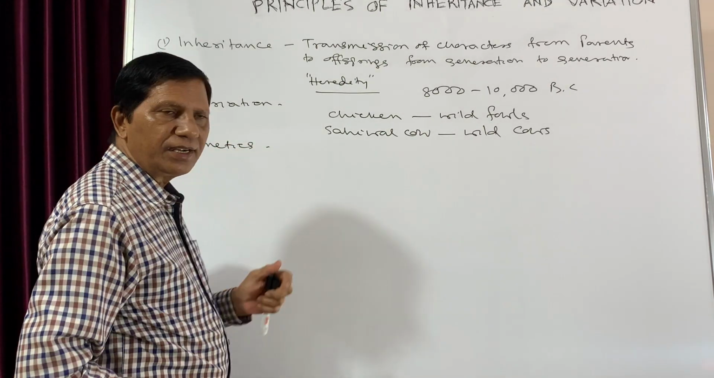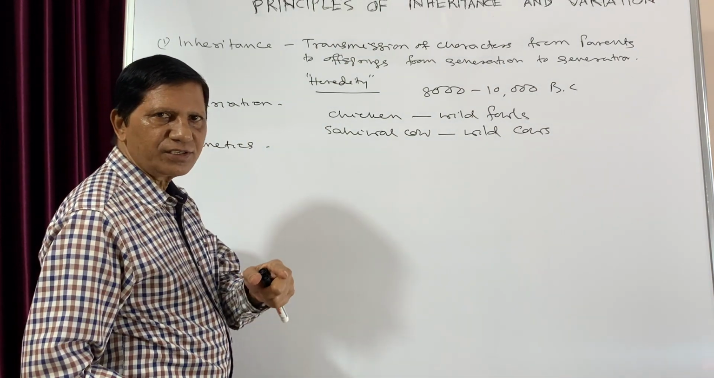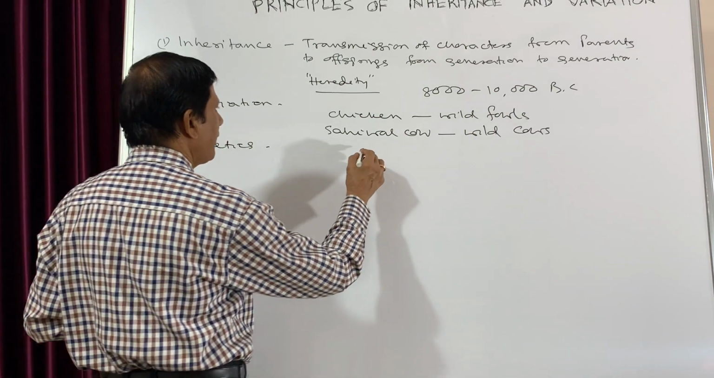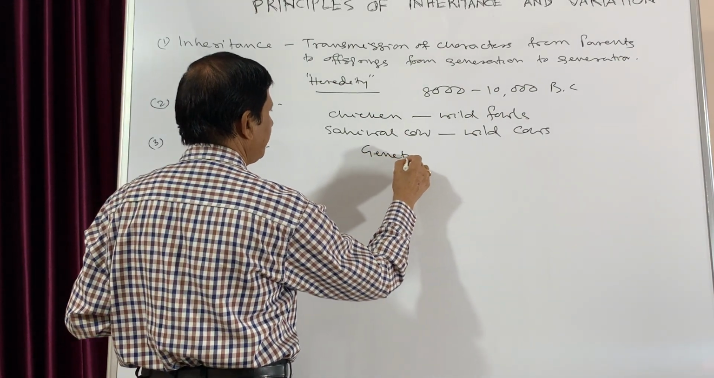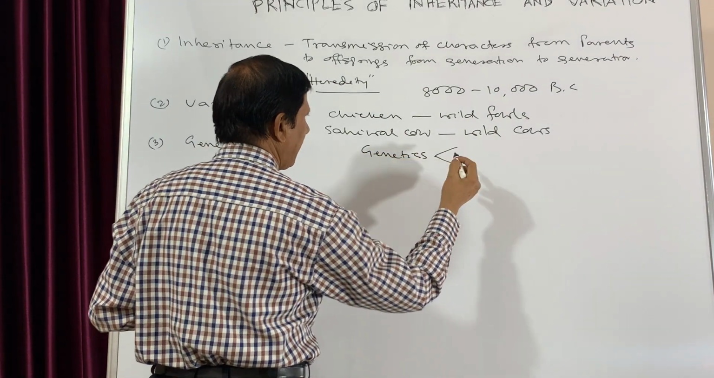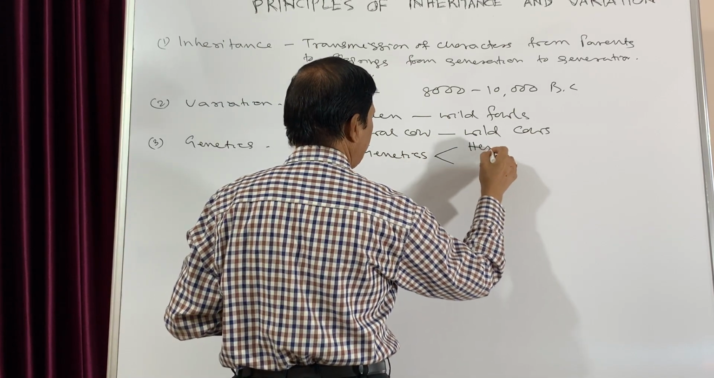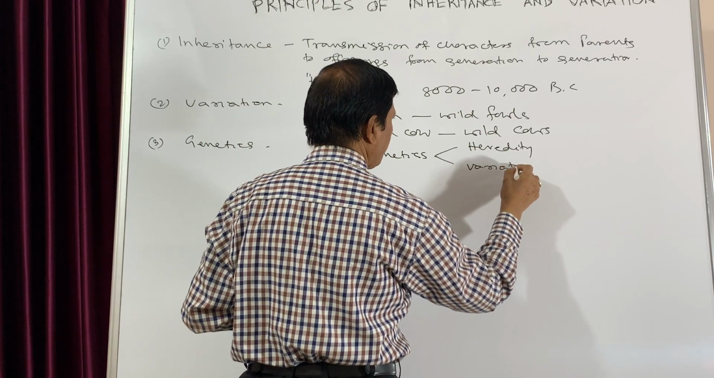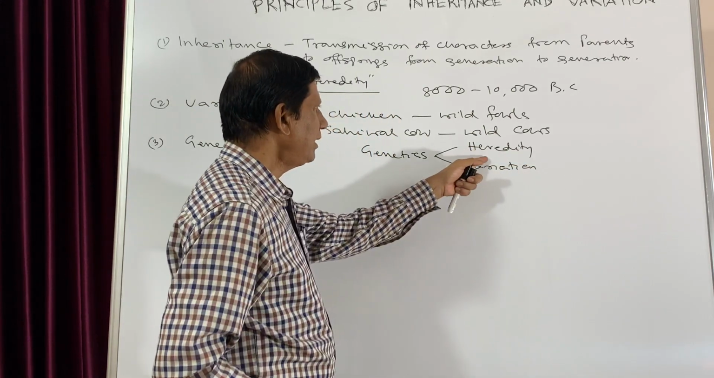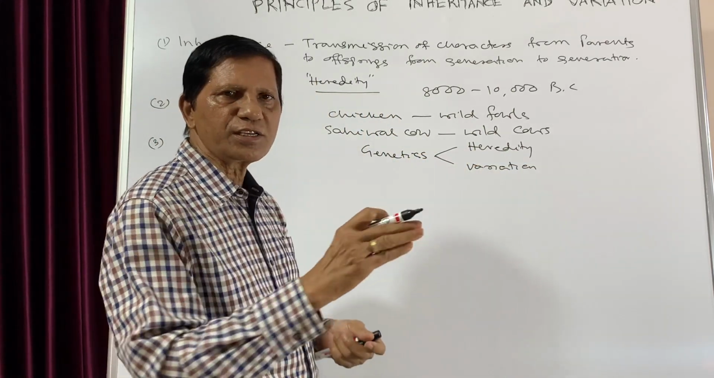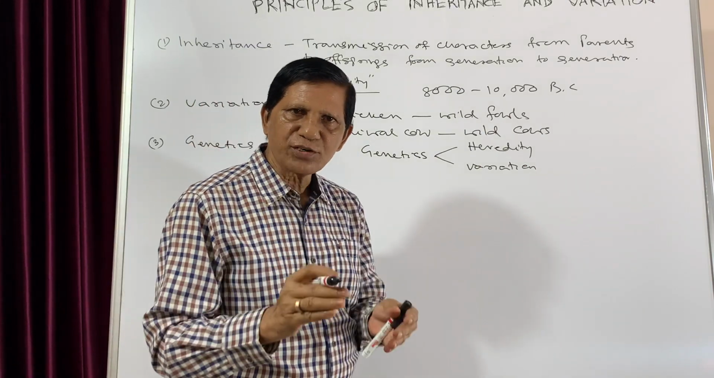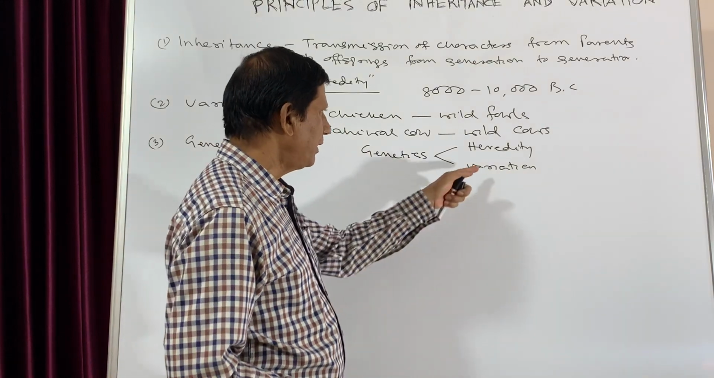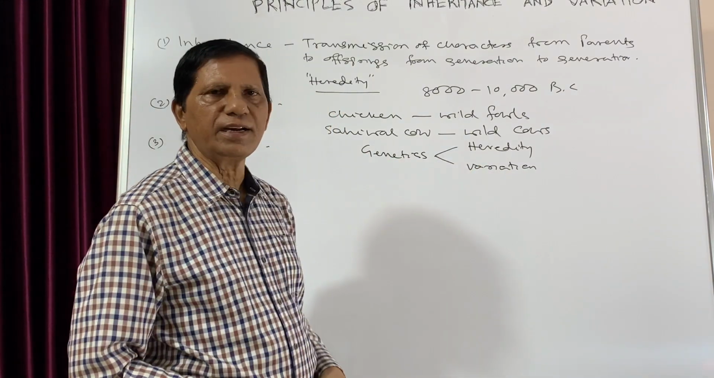What is genetics? Genetics is a branch of science which deals with heredity and variation. That means genetics is a branch of science which deals with the heredity and variation. And what is heredity? It is inheritance. That means the transmission of characters from parents to offsprings, and variation we have discussed. So when these two are combining, that is genetics.